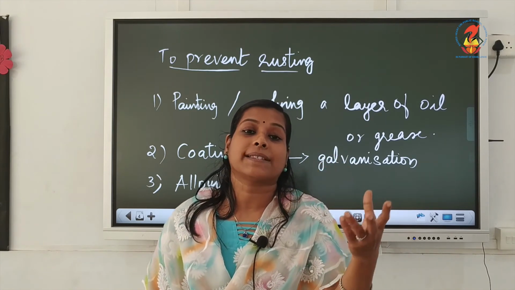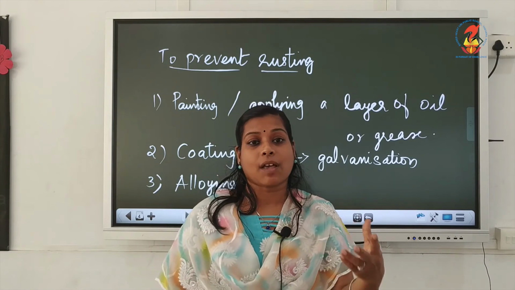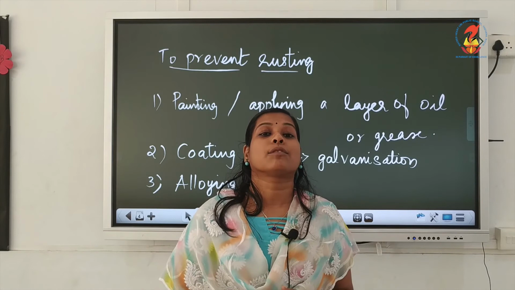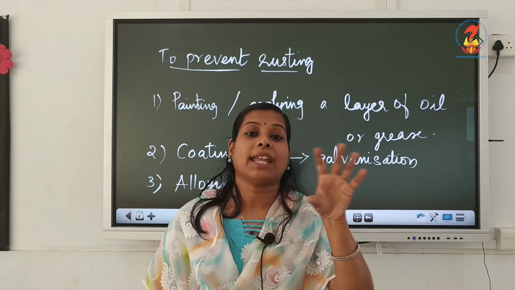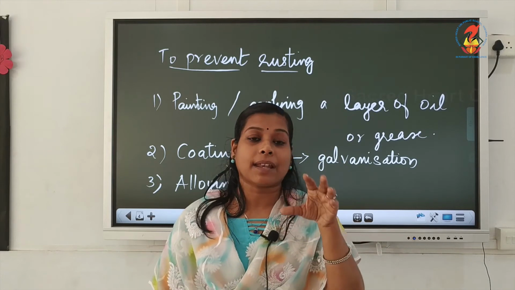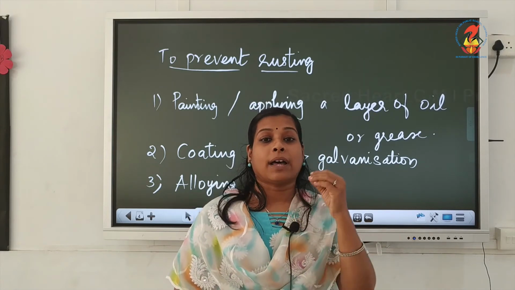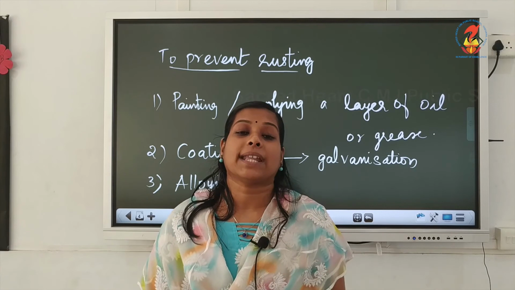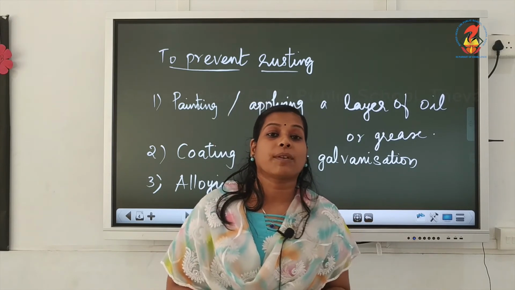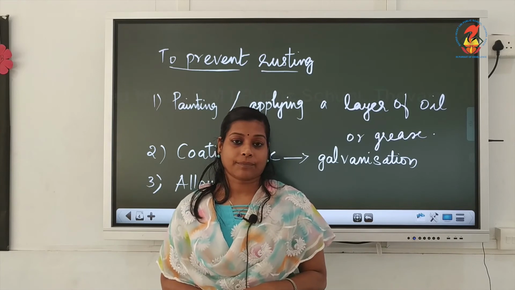For example, if it is a part of bridges or a part of a building, whatever it is, these damages have to be rectified in order to maintain that structure. So a lot of money we have to spend for that. So wastage of a lot of money is there every year. That is why we have to prevent this rusting.